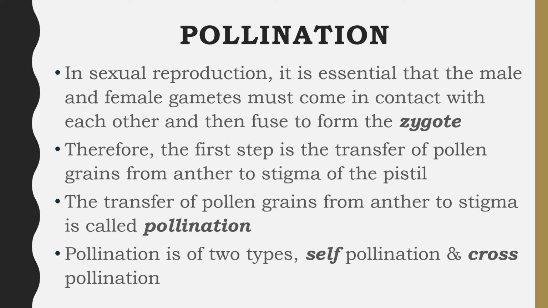Pollination. In sexual reproduction, it is essential that the male and the female gametes must come in contact with each other and then fuse to form the zygote. Therefore, the first step is the transfer of pollen grains from the anther to the stigma of the pistil. This transfer of pollen grains from the anther to stigma is said to be pollination. Pollination is of two types, self-pollination and cross-pollination.